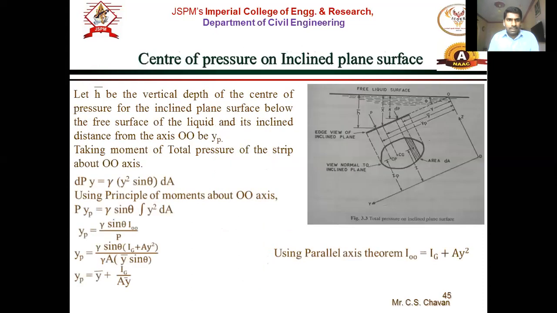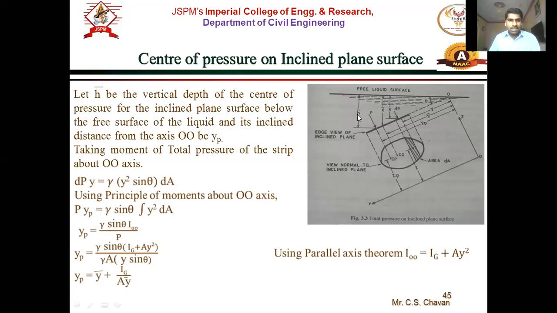Now the last part of this is the center of pressure. So h bar: now we have got the expression for P and the expression for F. Now you have to derive h bar, that is, the center of pressure. So at what depth will this total pressure be acting, h bar.